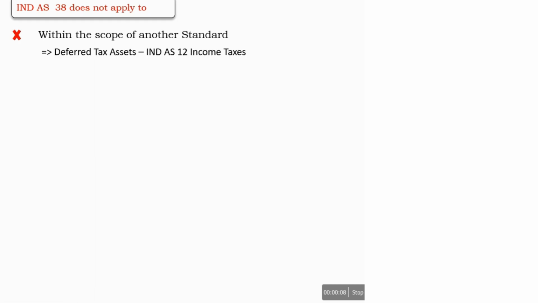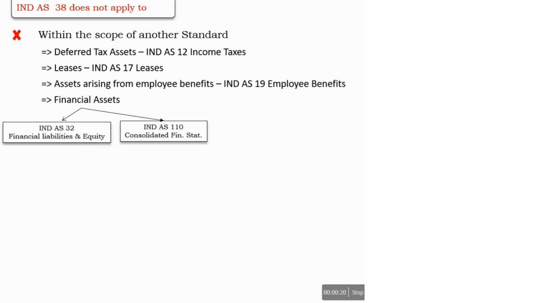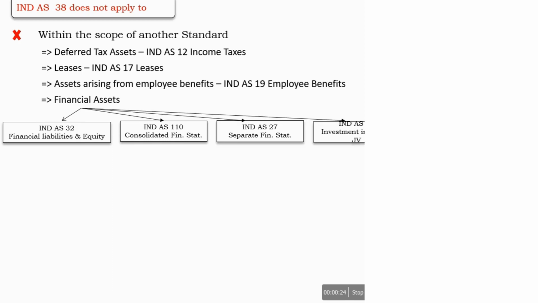IND AS 38 does not apply to intangible assets that are within the scope of another standard. For example, deferred tax assets, leases, employee benefit assets, financial assets. Those are covered by IND AS 32, 110, IND AS 27, and IND AS 88.